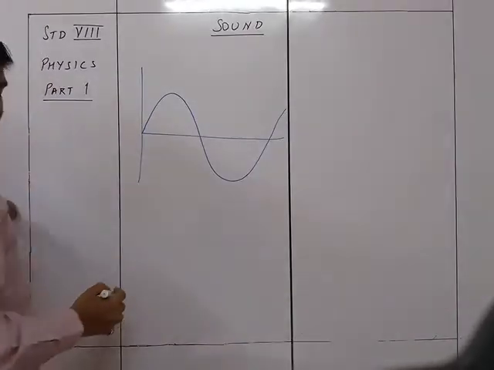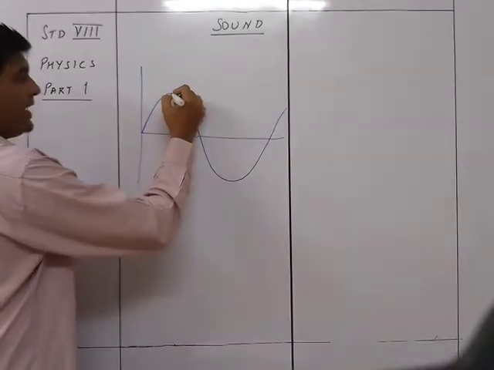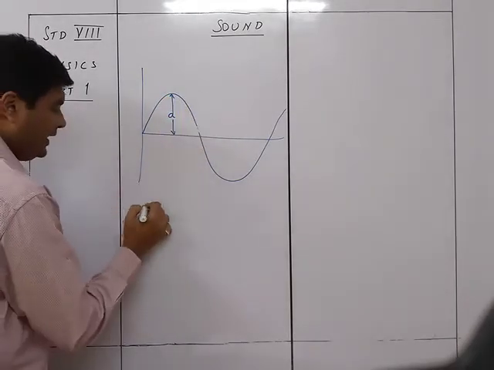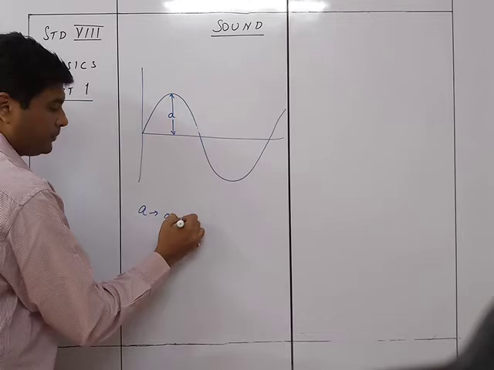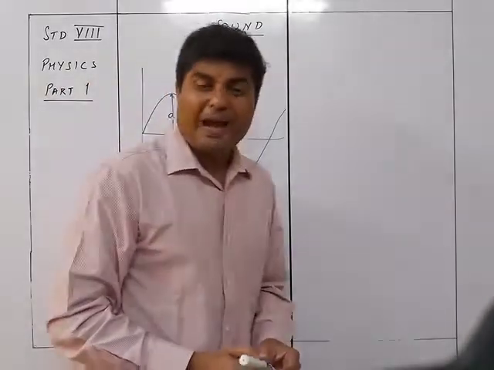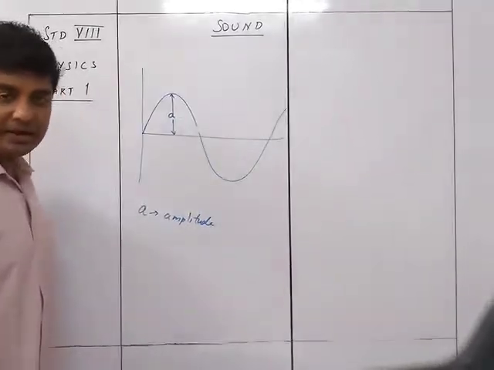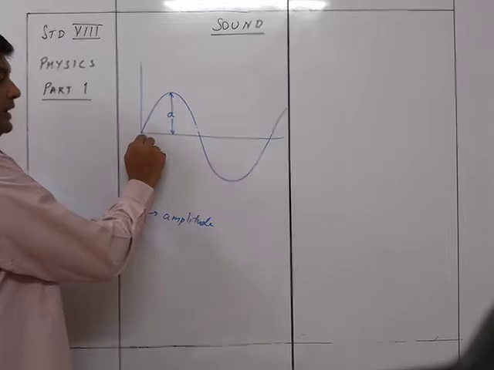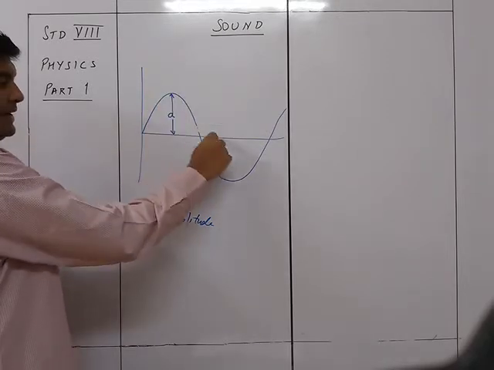In this case, the first thing we have is this particular distance, A. Now A is amplitude. The maximum displacement of the particle of a medium on either side of the mean position. So from here it moved upwards that much and downwards also that much.